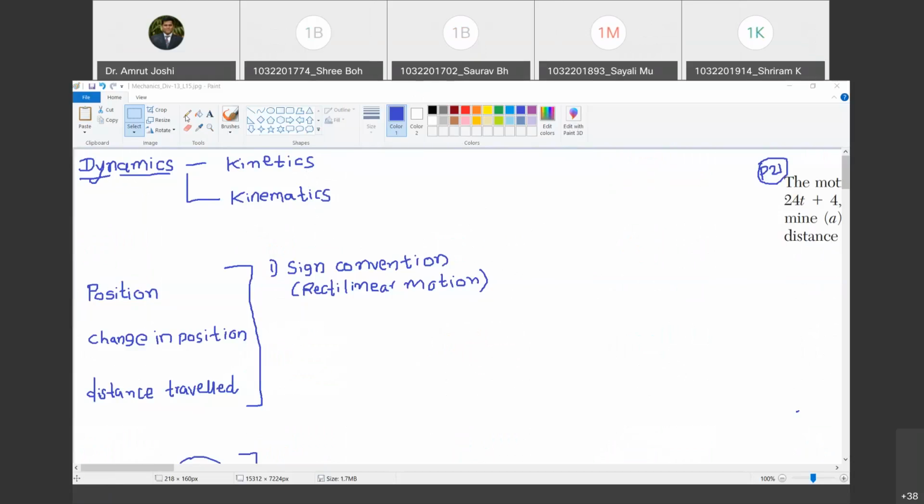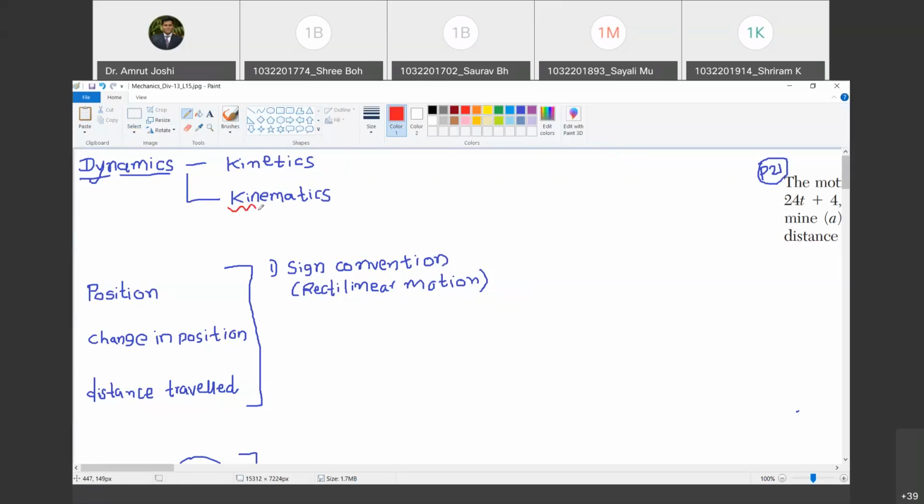Not exactly. Kinetics is basically the study of motion of a body, which includes points such as velocity, acceleration, position, etc. You are telling me exactly the reverse way. So let us define what we mean by kinetics and what we mean by kinematics. So first of all, we will define what is kinematics.